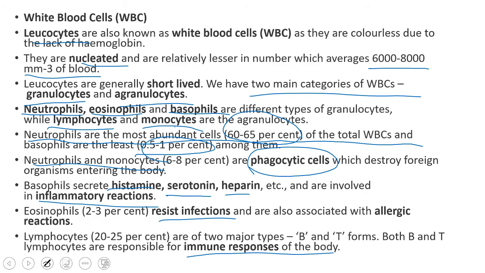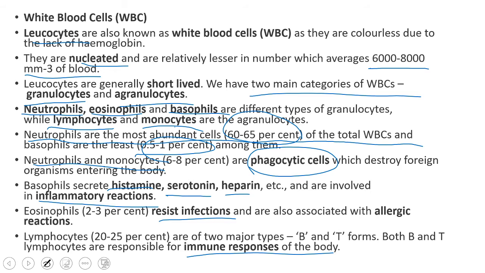And in granulocytes, we have neutrophils, eosinophils and basophils. These are granulocytes, and in agranulocytes, we have lymphocytes and monocytes. And neutrophils are most abundant of all WBC, and basophils are less abundant of all WBC. Neutrophils and monocytes together show phagocytic action. Whenever a foreign organism enters into our body, they will eat it away, those phagocytic cells, right? And what about basophils? Basophils show inflammatory reactions, and eosinophils resist infections.